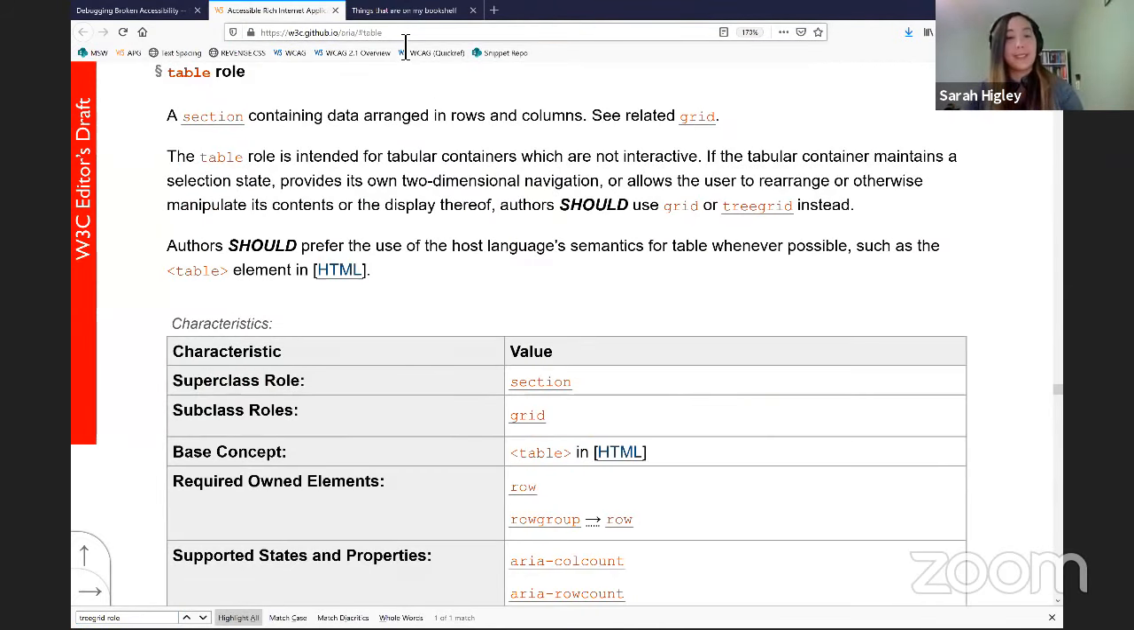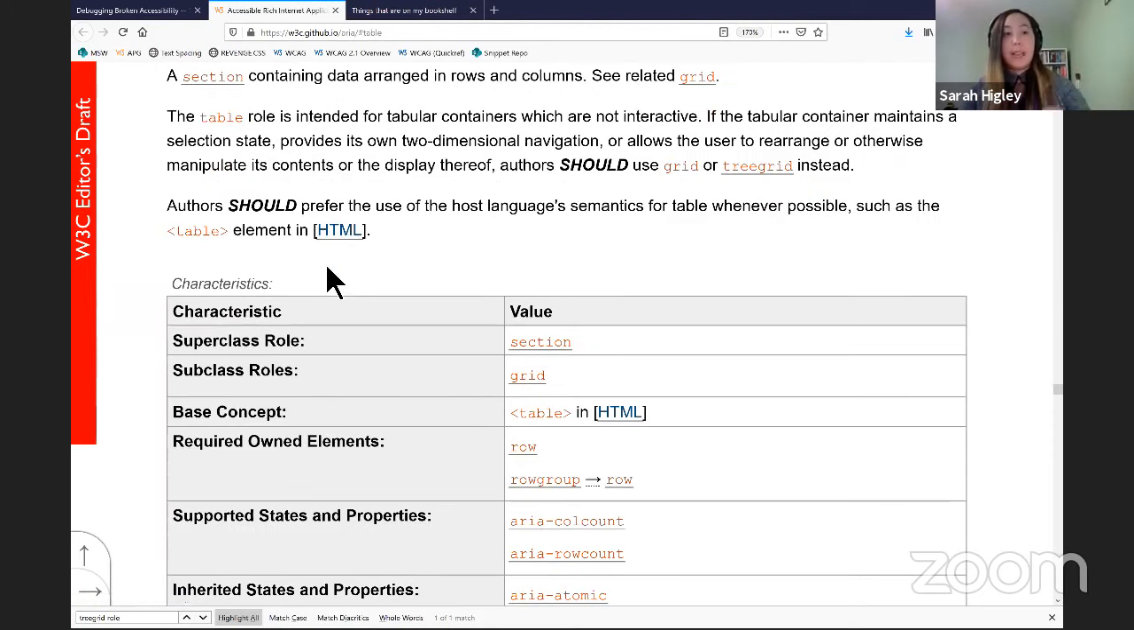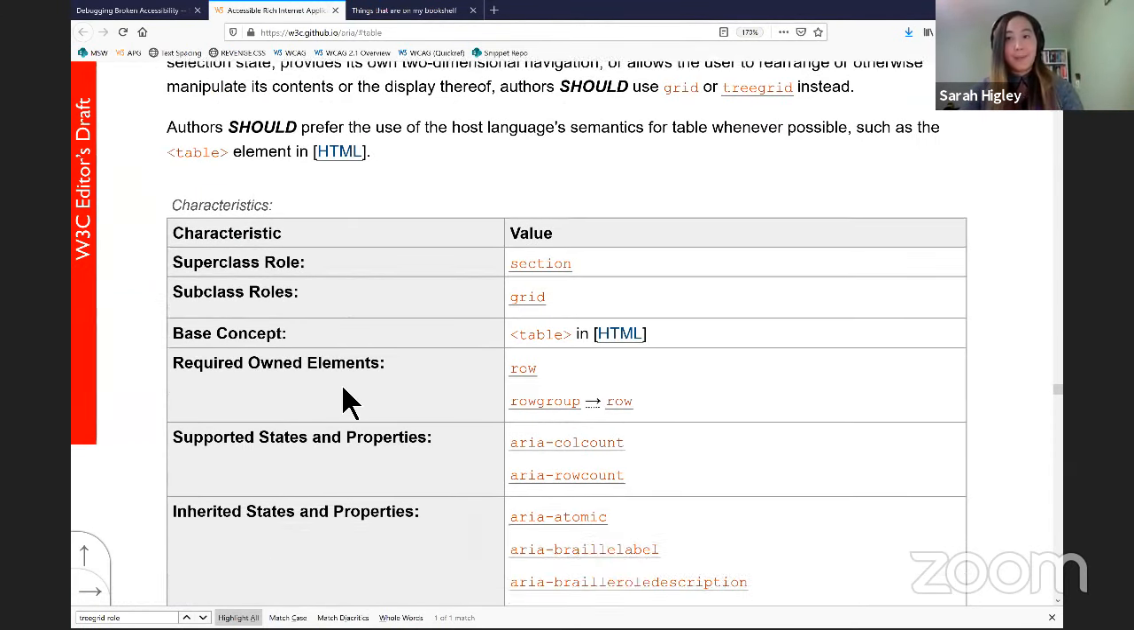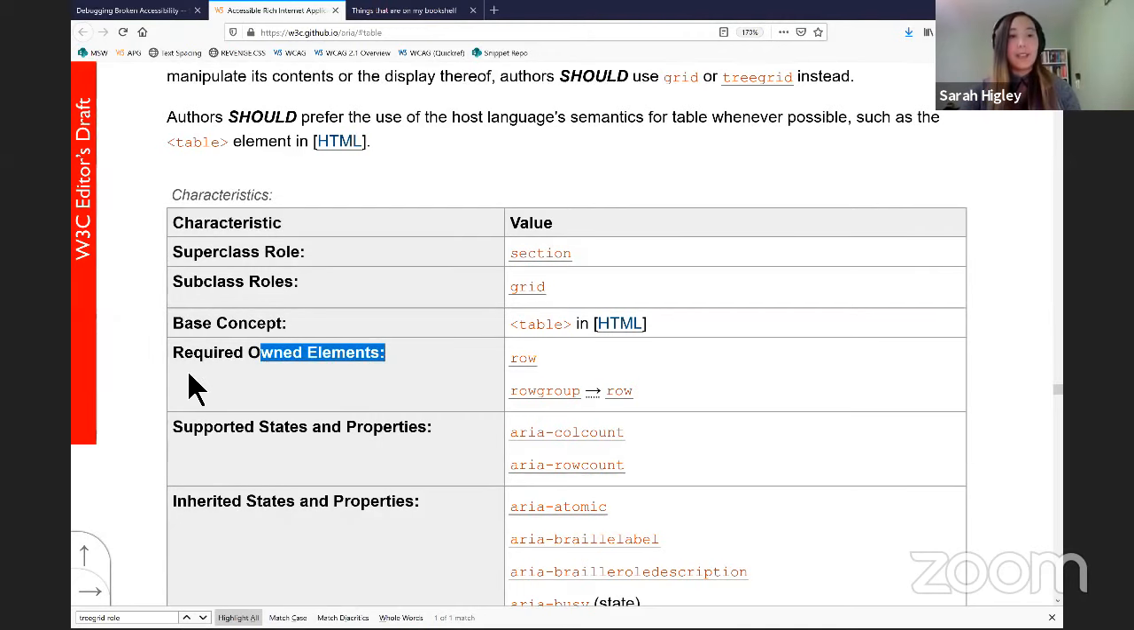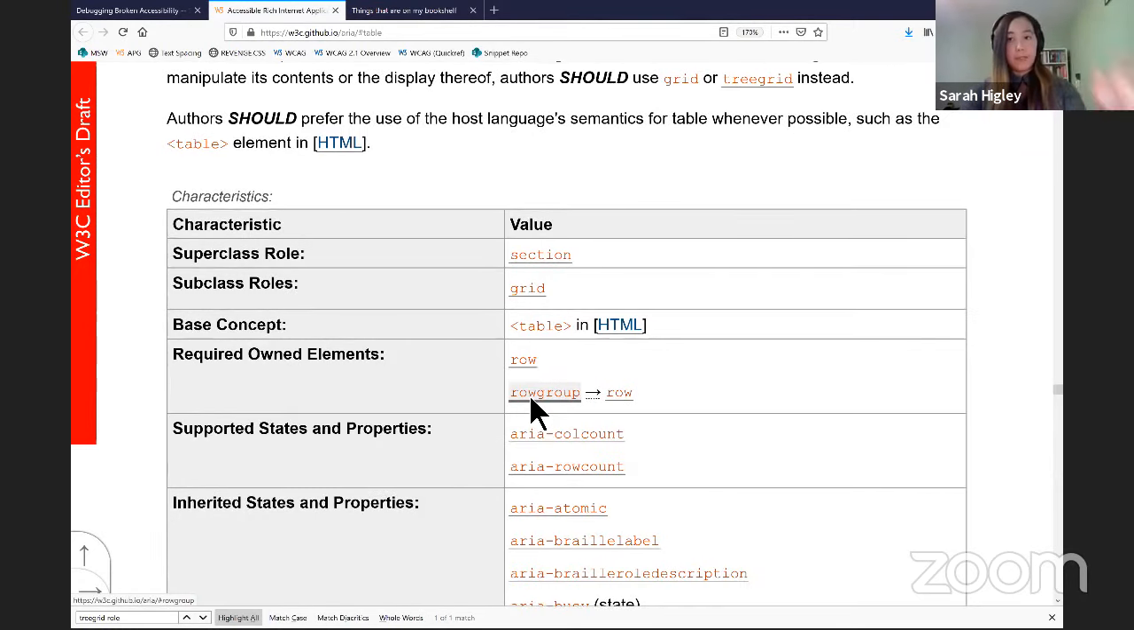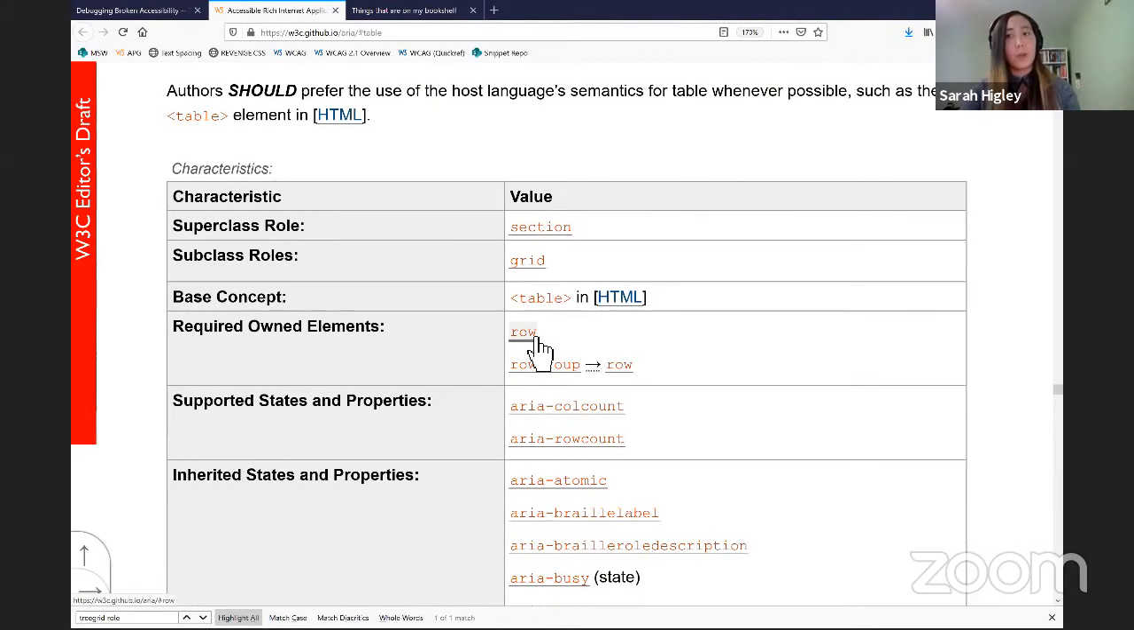So in this case, I'm interested in table. So I'm right here at the table role. And because in this case, there's something broken about associations between elements in the table, what I'm interested in is the table structure. So within the characteristics table, to find information about that, I'll look at this entry called required owned elements. And that will list the specific roles that are allowed to be children of table. In this case, it's row or row group.